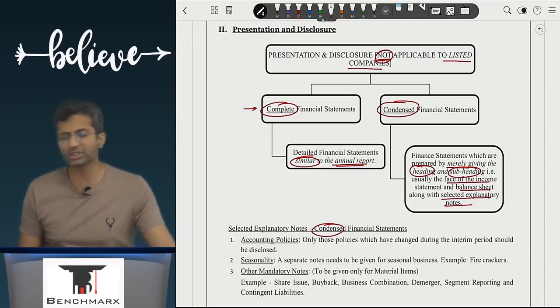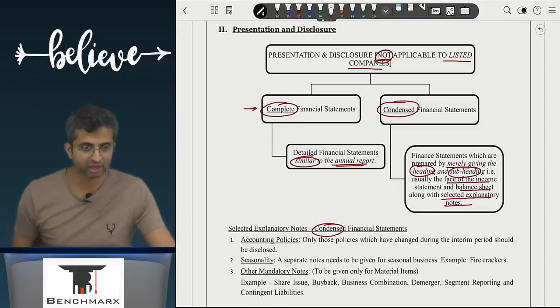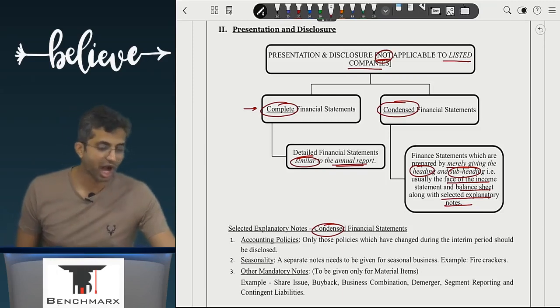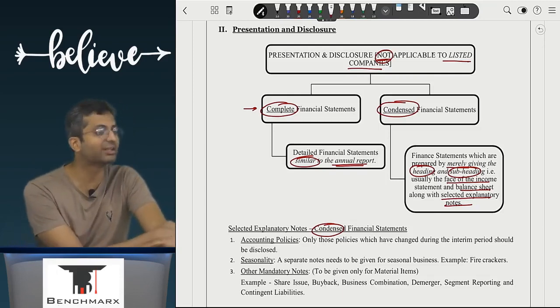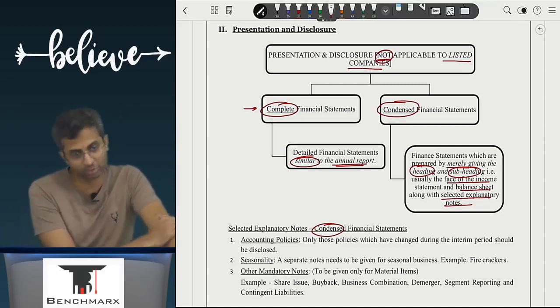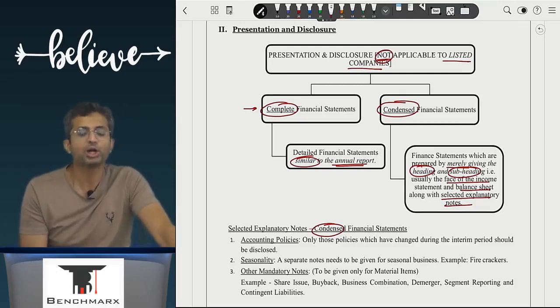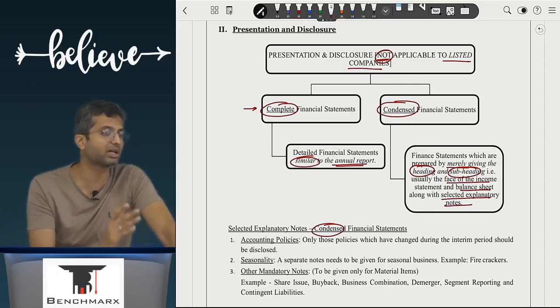What do you guys think? Companies would generally prefer what? The condensed statement or the complete statements? Companies who are preparing would prefer the condensed statement or complete statement? If I give you a 1000-page book here, do you like that or a 200-page book? 200 pages. So here people generally prefer the condensed statements. Who will do so much hard work? But if someone says they are hard working, they will want the 1000-page book. So that way it depends, but usually most companies do prefer to get done with it fast, and hence they prefer condensed statements.